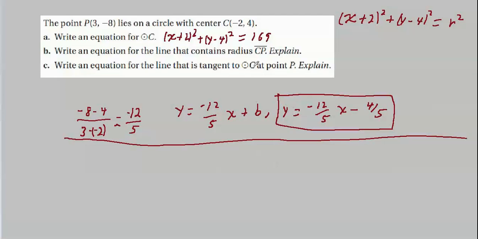And that's what we just found here. From C, the center, to a point on the circumference of the circle, that is a radius. So if we find a line perpendicular to that, we'll have the slope of the tangent, and then we'll have to use our point P, which lies on both lines, to get the actual equation.